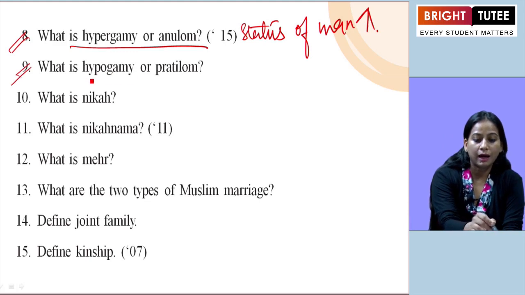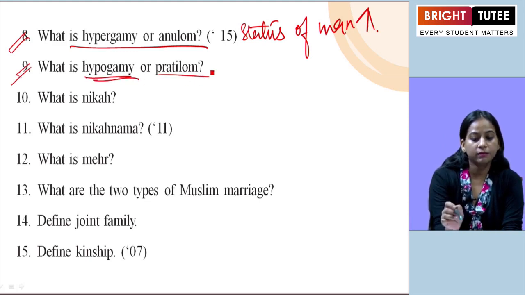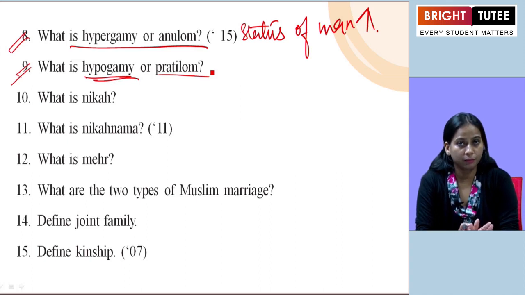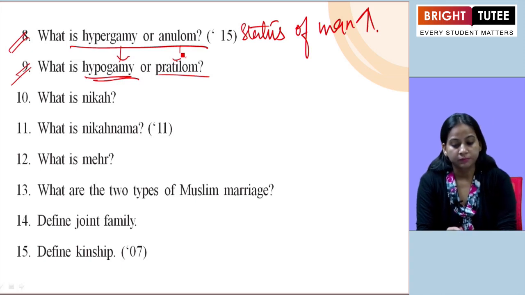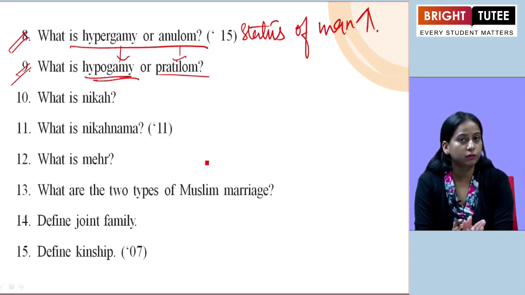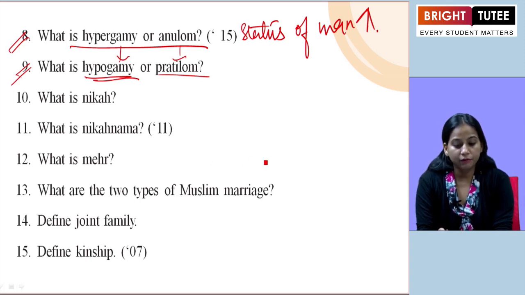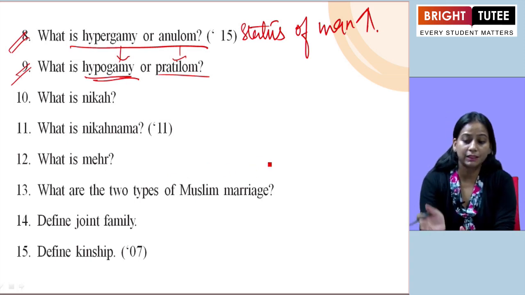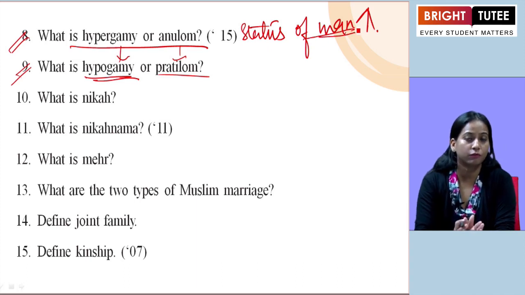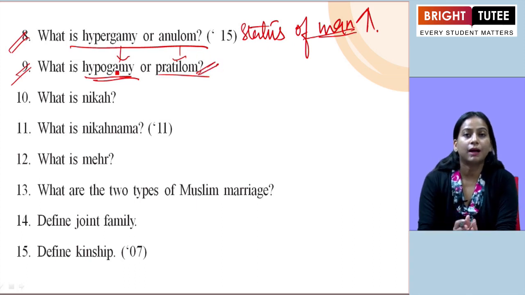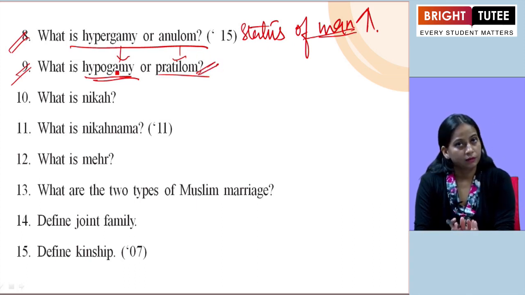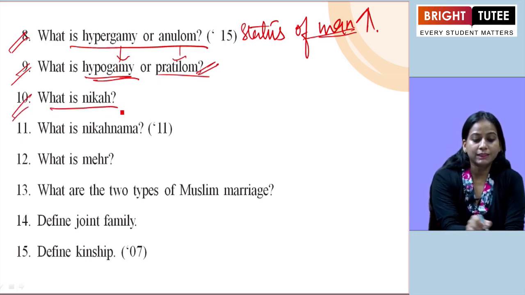Then what is hypogamy or pratiloma? Here we have to define the meaning of that, and somewhere we are getting the idea that these two are opposite to each other. It is also a form of marriage, in which the ritual status of the woman is higher than that of a prospective husband. In the previous one, we were talking about the higher status of the man or the husband, but here we are talking about the higher status of the wife. Clear?